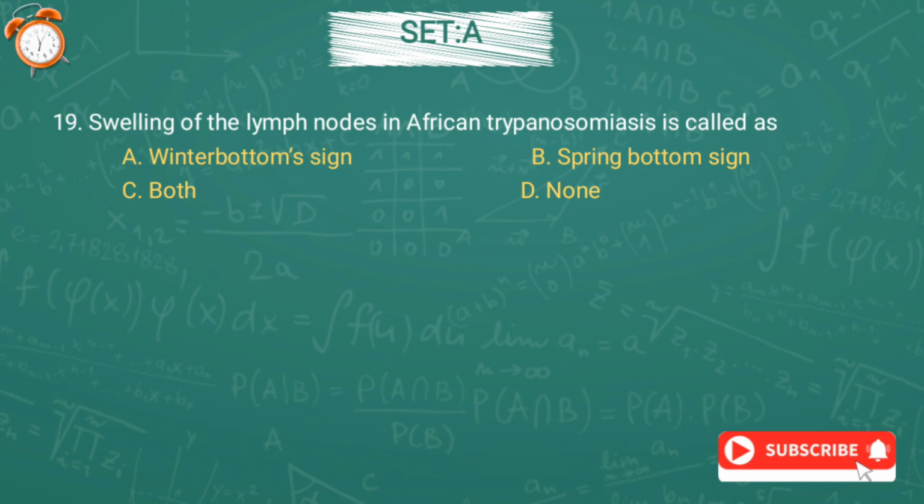Question number 19. Swelling of the lymph node in African trypanosomiasis is called option A Winterbottom sign, option B Spring bottom sign, option C both, or option D none. And the correct answer is option C. That is, the swelling of the lymph node in African trypanosomiasis is called both Winterbottom sign and Spring bottom sign.